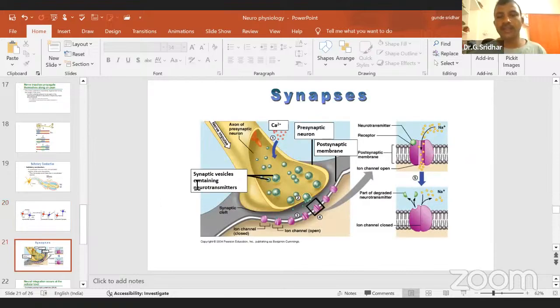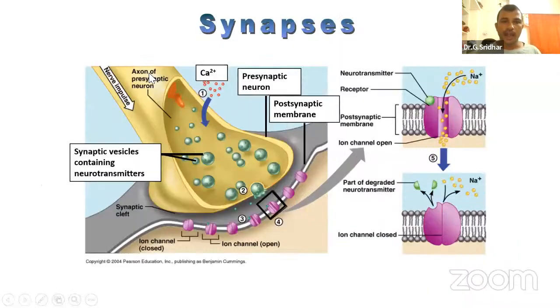Coming to the next diagram, this is a synapse. This is the axonal bud or synaptic bud of one neuron. Then this is the next neuronal membrane: postsynaptic membrane and presynaptic membrane. This gap is called the synaptic gap.